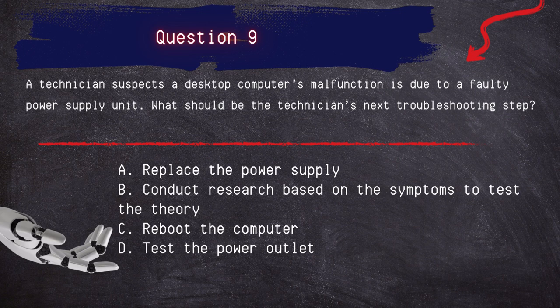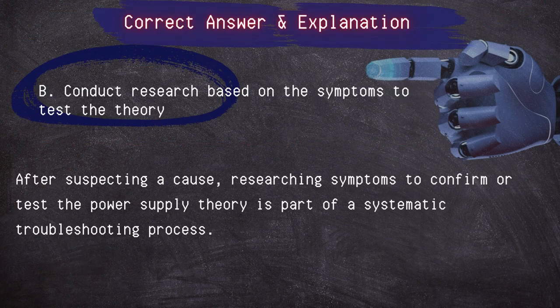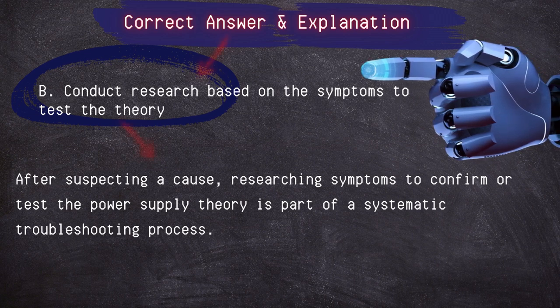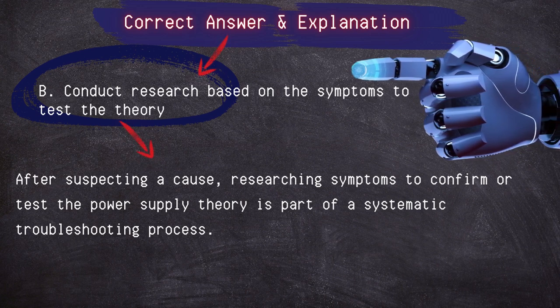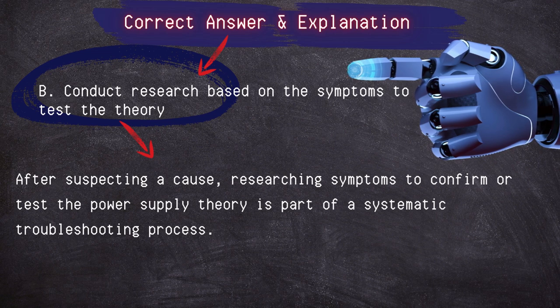Correct answer: conduct research based on the symptoms to test the theory. After suspecting a cause, researching symptoms to confirm or test the power supply theory is part of a systematic troubleshooting process.